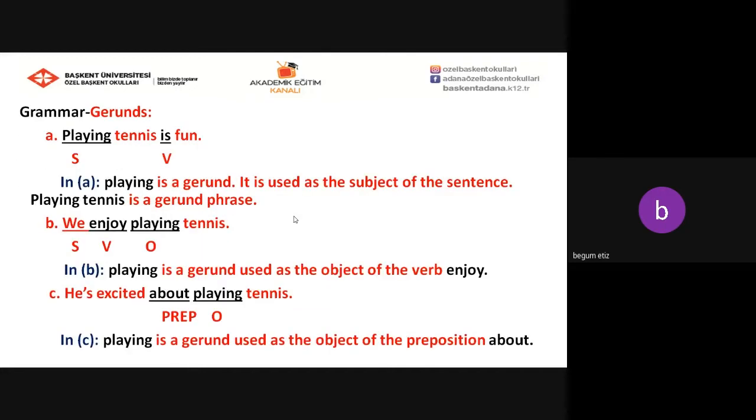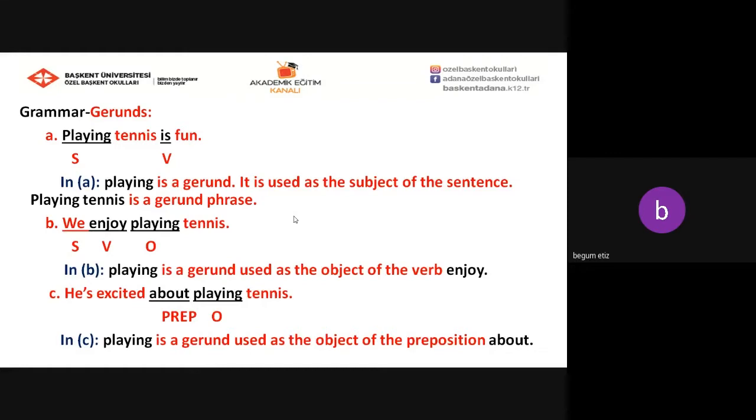Okay, let's have a look at A. Playing tennis is fun. As you can see here, playing is the subject, is is the verb. Can we say that in sentence A, playing is a gerund, it is used as the subject of the sentence. Playing tennis is a gerund phrase.